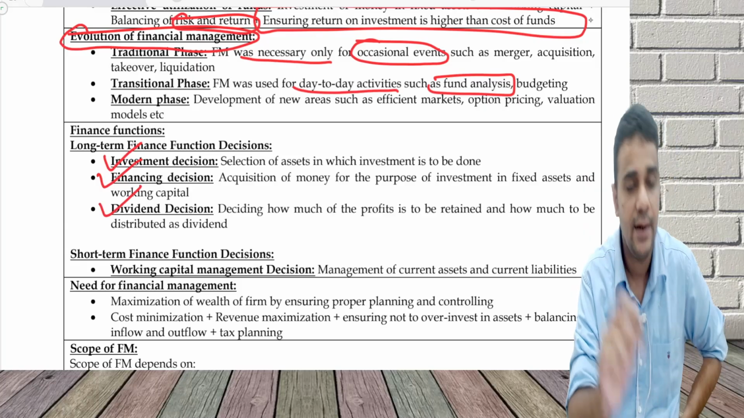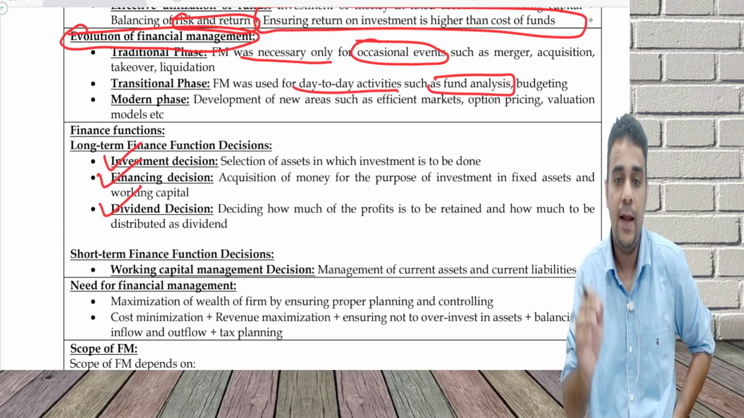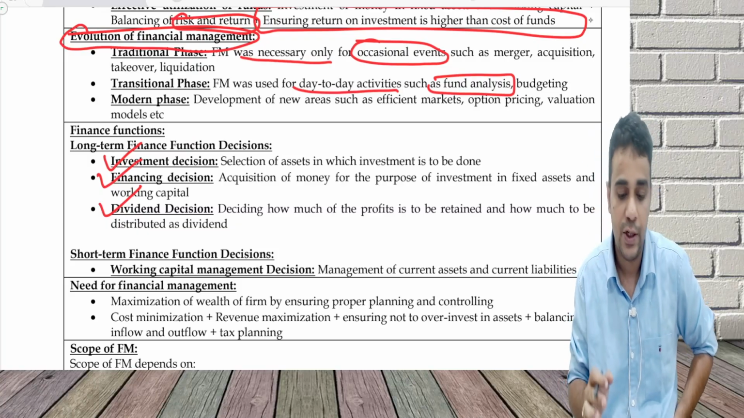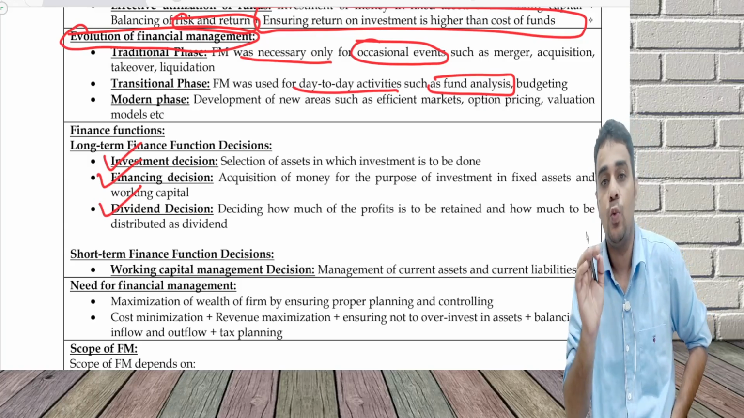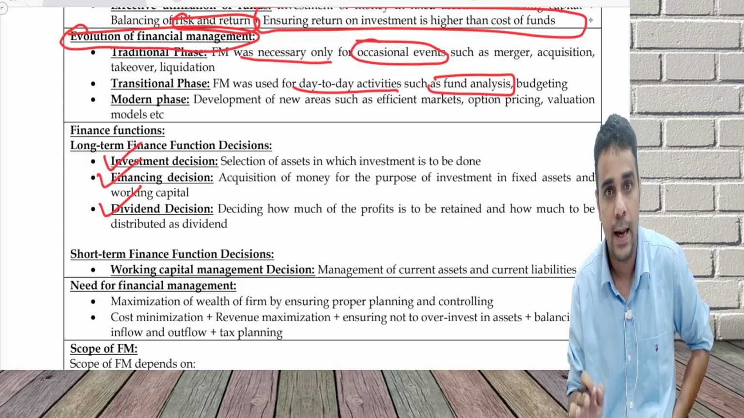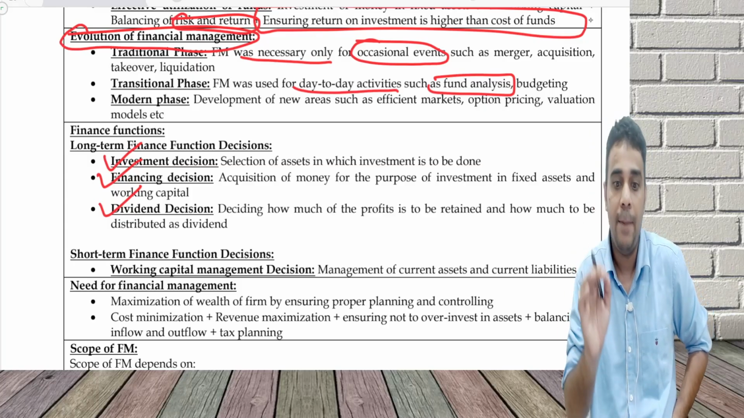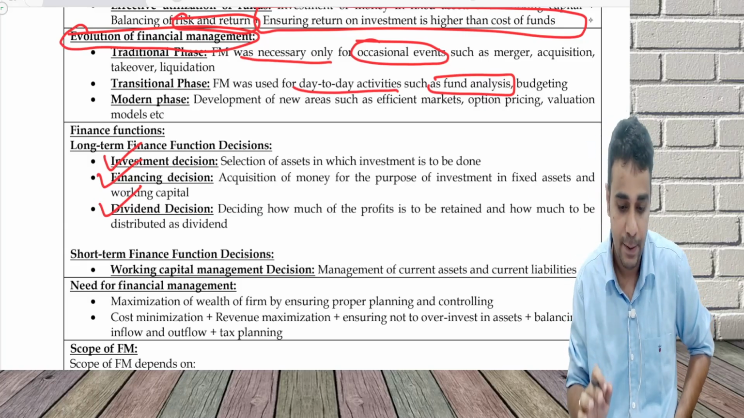Investment, financing, and dividend. Investment is where do I invest the money? Financing is from where do I raise the money? Dividend is how much of profit is to be distributed and how much is to be retained in the company. Short term is related to working capital. Last chapter, working capital, that is managing the day to day operations of the company and managing the day to day fund requirements, current assets minus current liability.